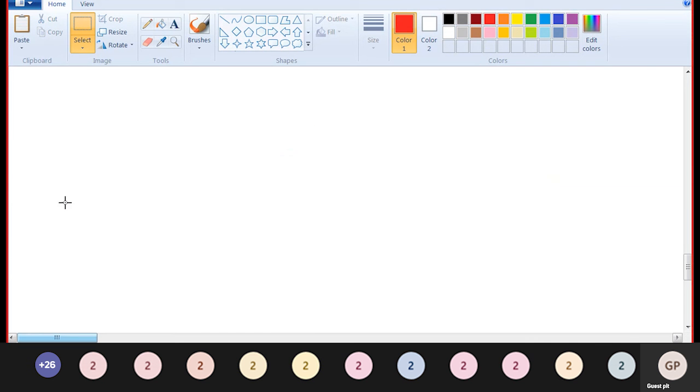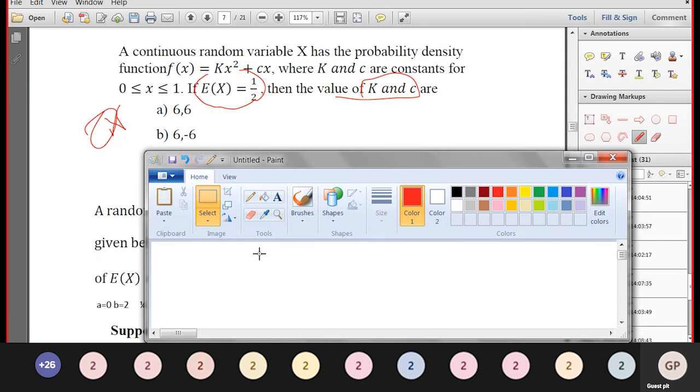Okay. F of x equal to, okay, what is the f of x? F of x is equal to kx square plus cx, for 0 less than or equal to x less than or equal to 1.